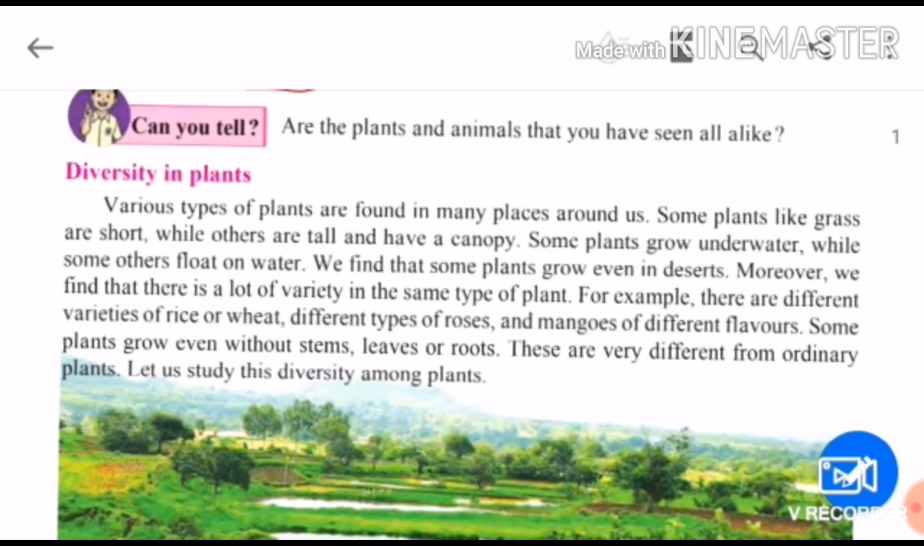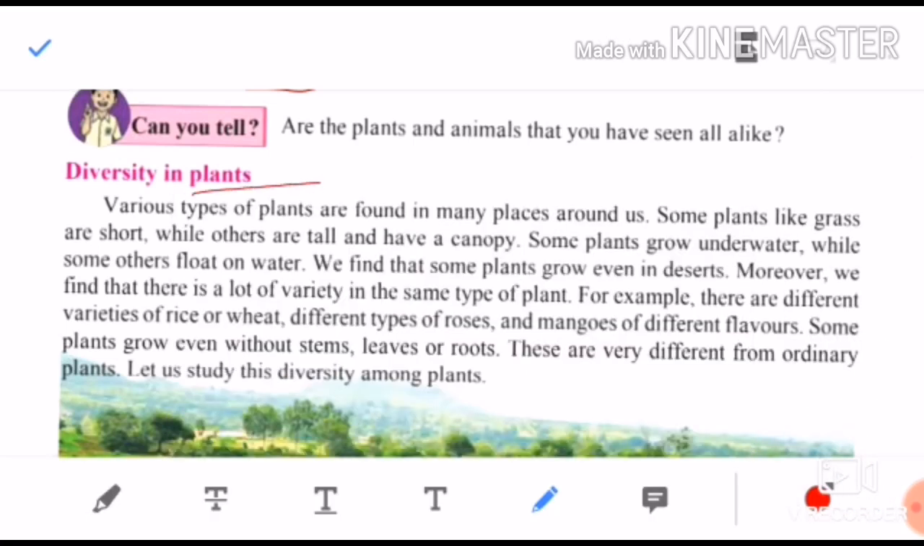Various types of plants are found in many places around us. Yes or no children, do you agree? Many types of plants. First we are going to study diversity in plants. Next we are going to study diversity in animals. So various types of plants are found around us.